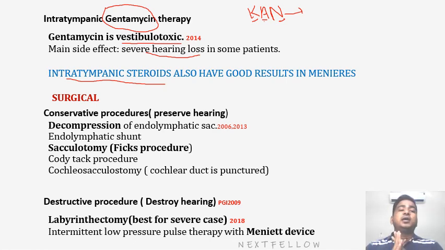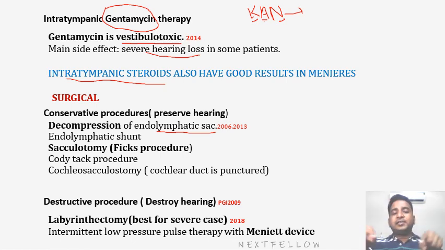The first one is the conservative procedure. This is very important, asked many times in the exam. The examiner will give 4 options. Out of that, he will ask you to select what is a conservative procedure and what is a destructive procedure. Firstly is the decompression of the endolymphatic sac. Now, what do you mean by decompression?